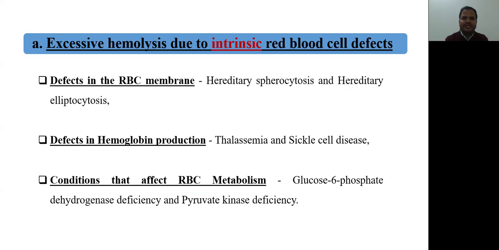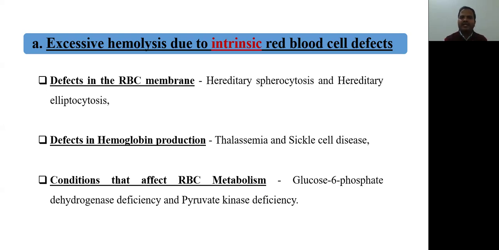First, we will see intrinsic red blood cell abnormalities that lead to excessive hemolysis. What are those conditions? First one is defect in the RBC membrane. If there is a defect in the RBC membrane, that will lead to RBC hemolysis. The examples are hereditary spherocytosis and hereditary elliptocytosis. As we have seen in earlier slides, RBCs having different shapes like elliptocytes, spherocytes, acanthocytes, and teardrop cells are prone to easy destruction. So a defect in the RBC membrane like hereditary spherocytosis will lead to excessive hemolysis.